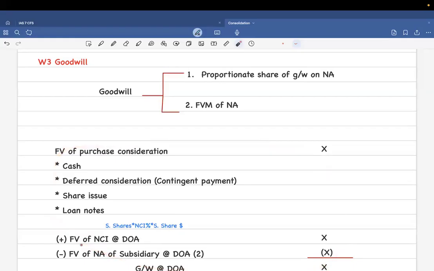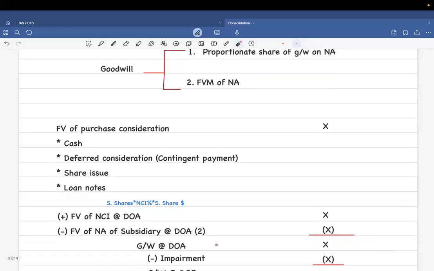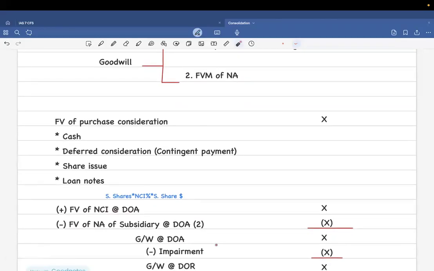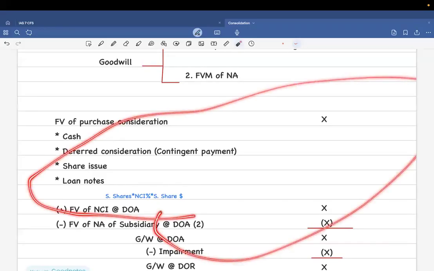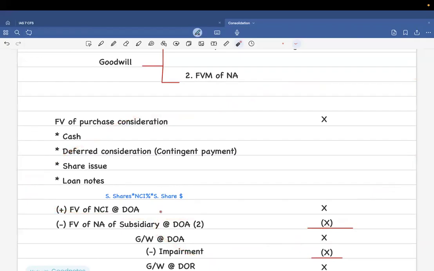Now this is not it. For that to become a whole company, you need to add the fair value of NCI as well. So you add the fair value of NCI at DOA. This could either be directly given, or you have to calculate it. How do you calculate? You take the subsidiary's shares, times the NCI percentage, times the subsidiary's market value of shares. So you have added these two things together. Now this is what the whole company is worth in its fair value, from the perspective of the buyer.